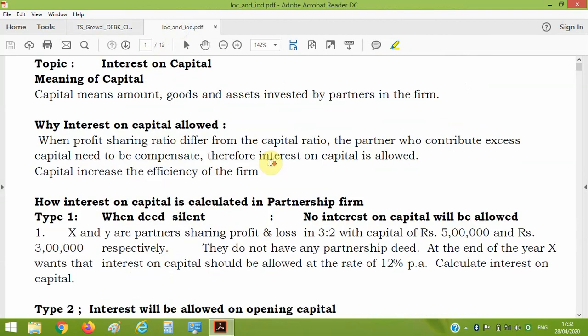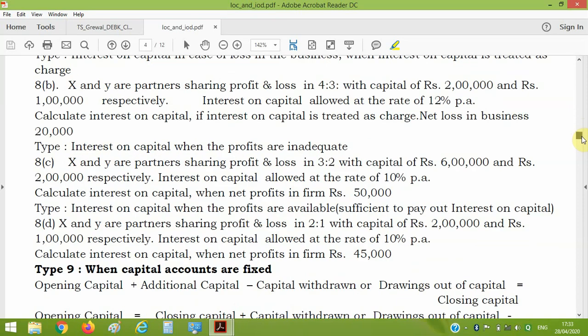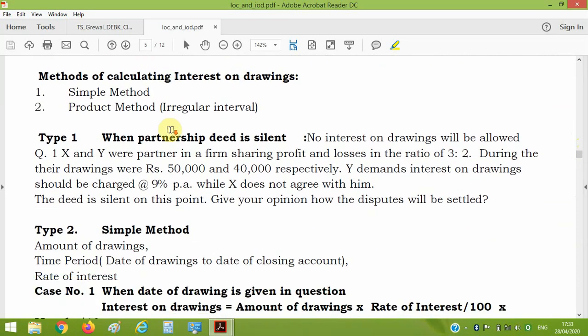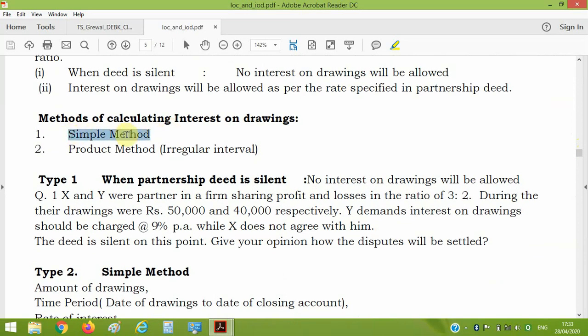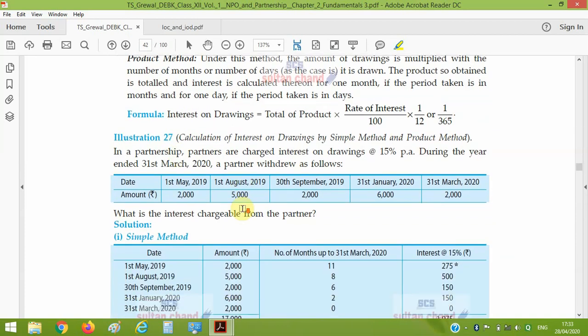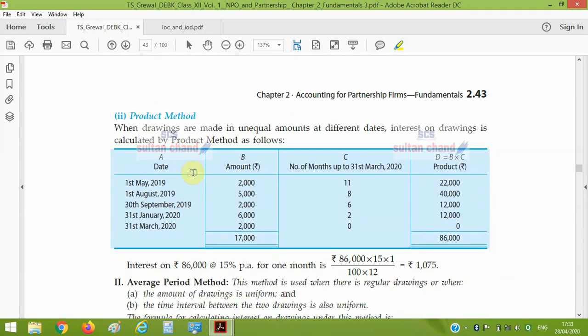Now, for computing interest on drawings, I'm using this another slide. We have two methods to compute, that is the simple method or the product method. The product method is basically used to compute irregular intervals. The product method will be utilized when the partner is doing irregular drawings. Here is an irregular drawing example, take this one, it is a little better.